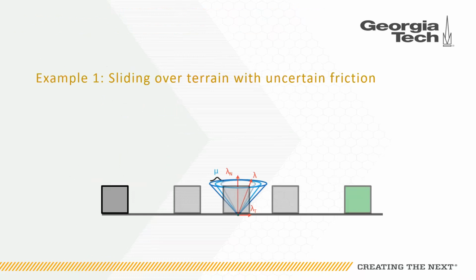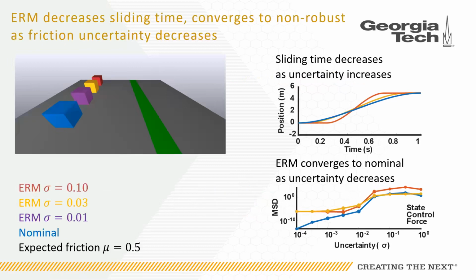In our first example, we must slide a block over terrain where the friction coefficient is uncertain. We first compare trajectories generated with the ERM cost for uncertain friction to those generated without the cost, and then we evaluate the performance of the optimized controls from trajectory optimization in open-loop simulations, where we've also perturbed the friction coefficient. We assumed the friction coefficient had an expected value of 1/2, and we tested the ERM cost under several values of the uncertainty.